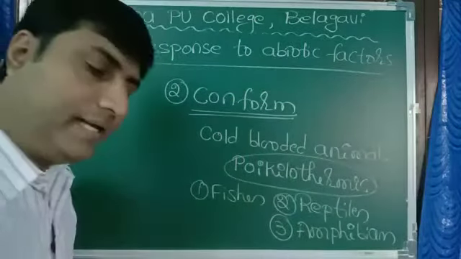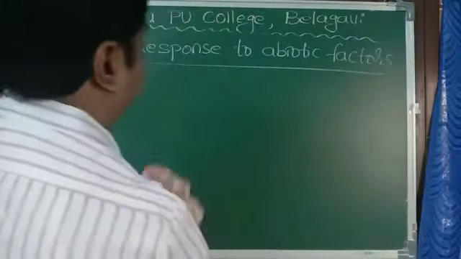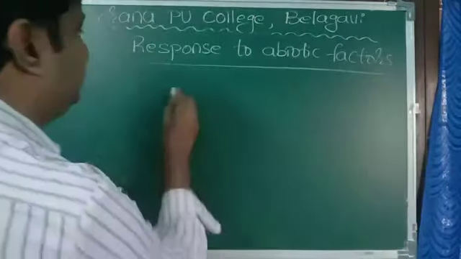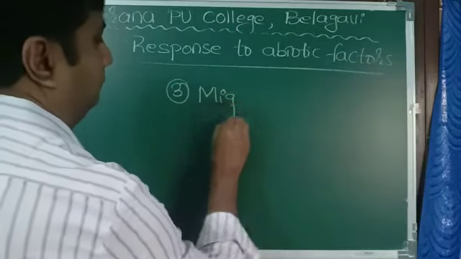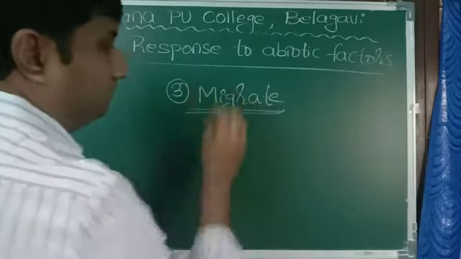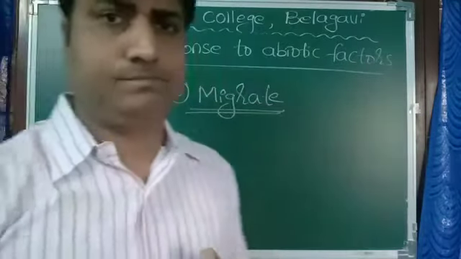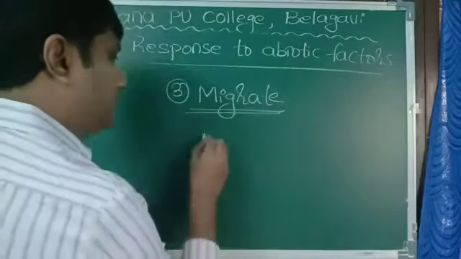Third one, migrate. Migration. Take the example of birds.